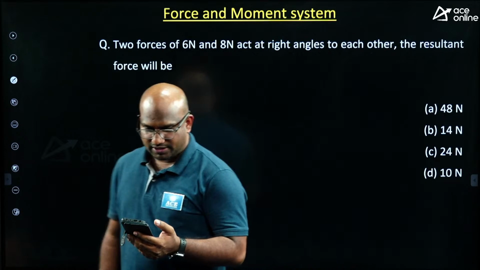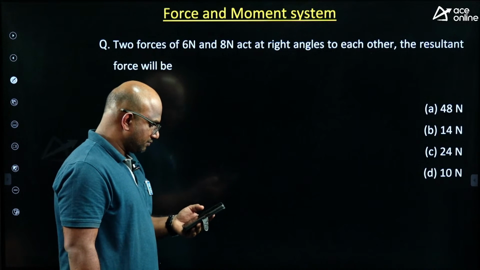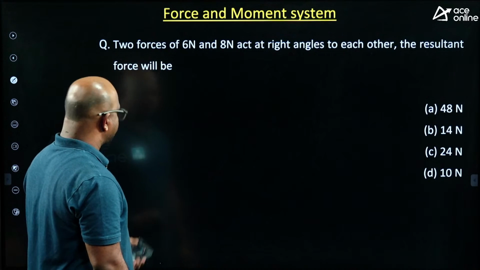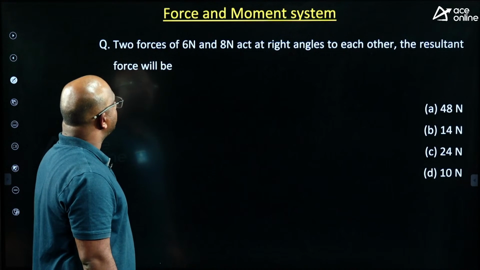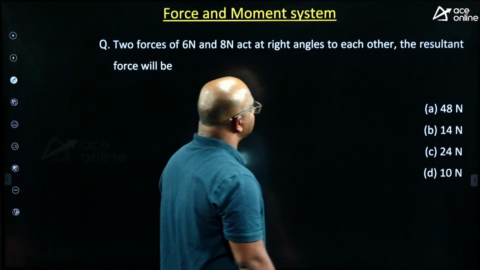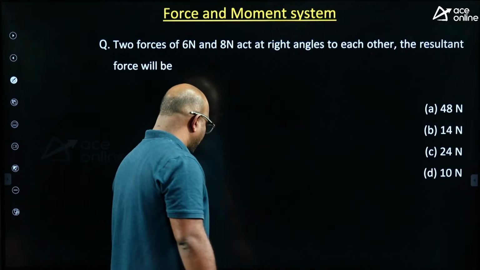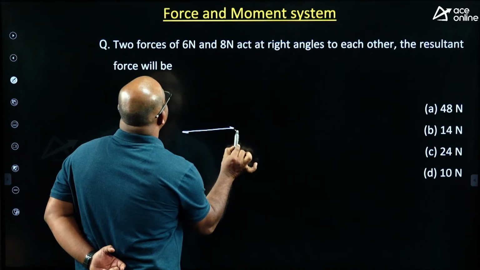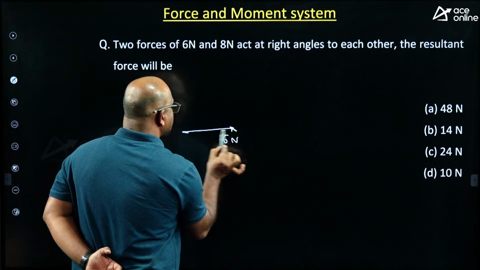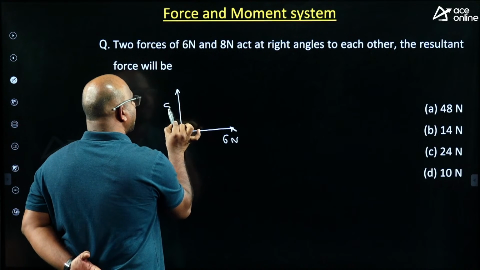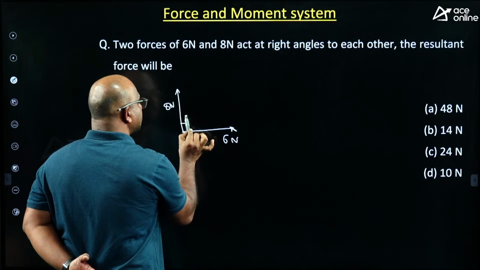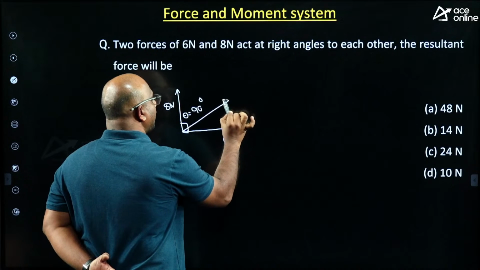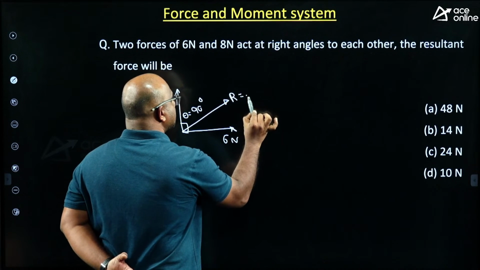Read this question, everyone. Two forces of 6 newtons and 8 newtons act at right angles to each other. Then the resultant force will be very simple. One force of 6 newtons, another force of 8 newtons. So what is the angle? Theta equals how much? 90 degrees.